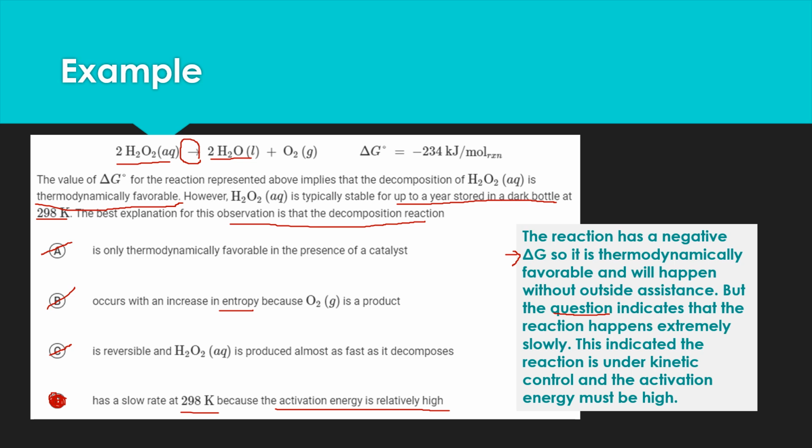So when it talks about a reaction being favorable, but it's not occurring at a very fast rate, then we want to look for an answer about the activation energy being high. There's not a ton of these questions on the AP test or on practice tests. So we want to look for an explanation of why something is slow, and it comes down to that activation energy. I hope that helps you with a few of those questions.